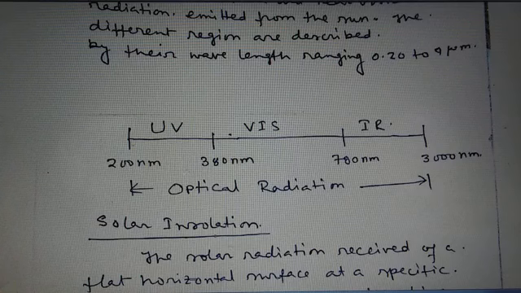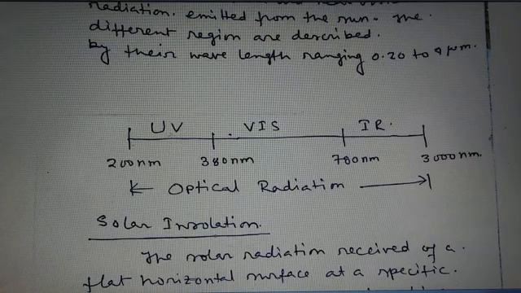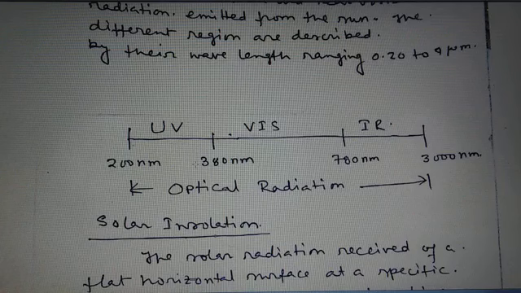When the range of a wave is in between 200 nanometer to 380 nanometer, that is called the ultraviolet ray. And in case of ultraviolet ray, the wavelength is very short, but the intensity of this wavelength is very high. So ultraviolet ray is very harmful for human body.